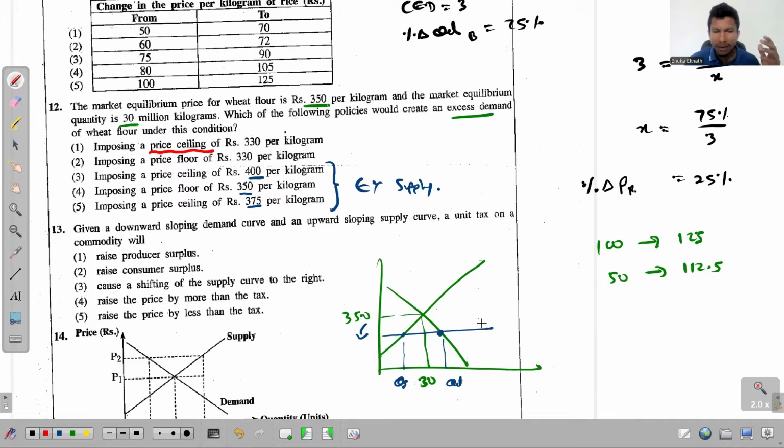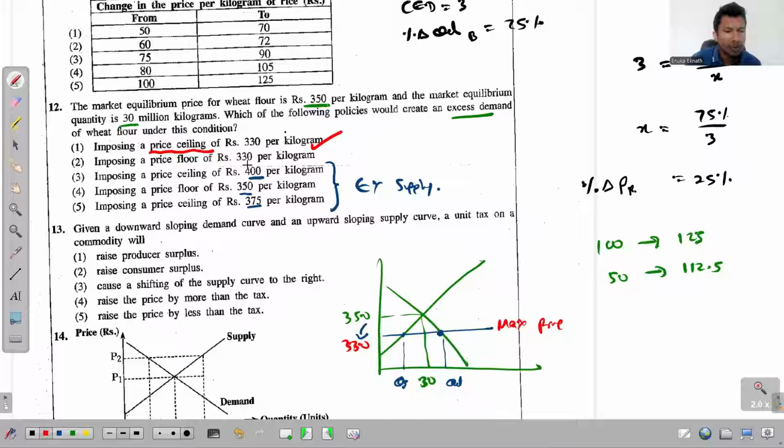If it is an effective maximum price, it is really lower than the equilibrium price. And yes, this could be an effective maximum price, and if this effective maximum price is imposed in the market, right, the price will be 330. Then as I said, QD will be higher than QS. Right, second one. So this is the answer, but we will go through the second one as well.